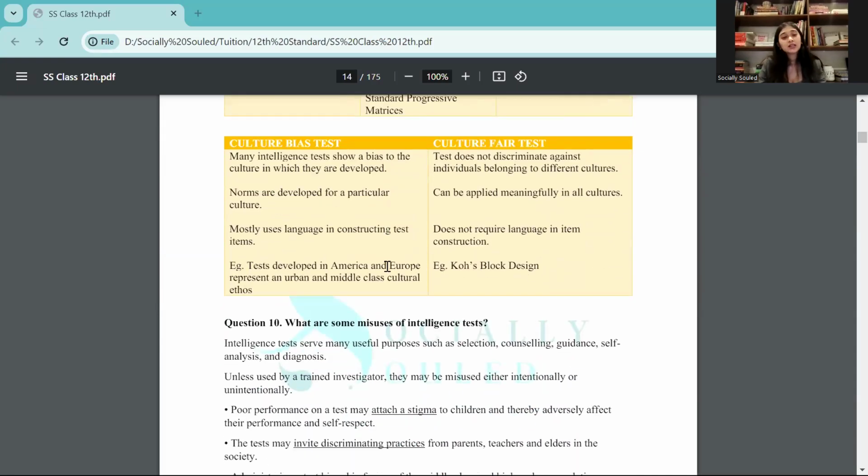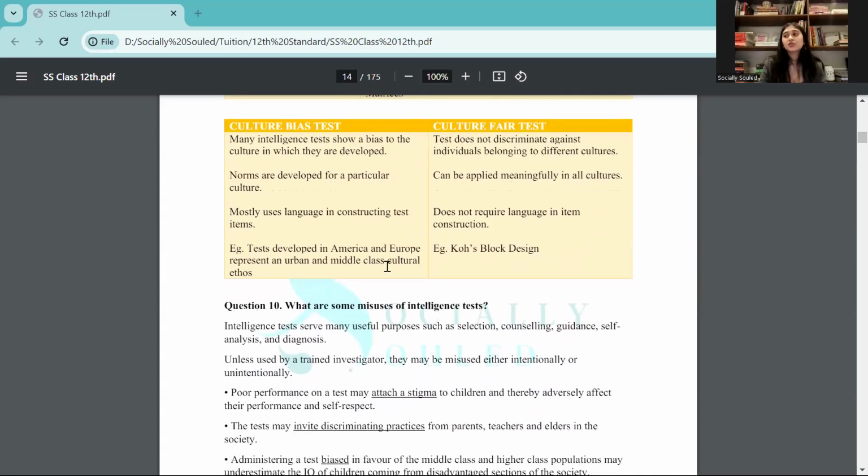Then there is culture bias test and culture fair test. Culture bias test is when a test that you're doing is not appropriate for your culture. For example, if I am doing an IQ test which has been devised in Western society, depending on their education system, and then you do it in India, it will not be culture fair. That means it will not yield results which are actually reliable. Why? Because the test itself is formed in a country which has a very different culture than ours.